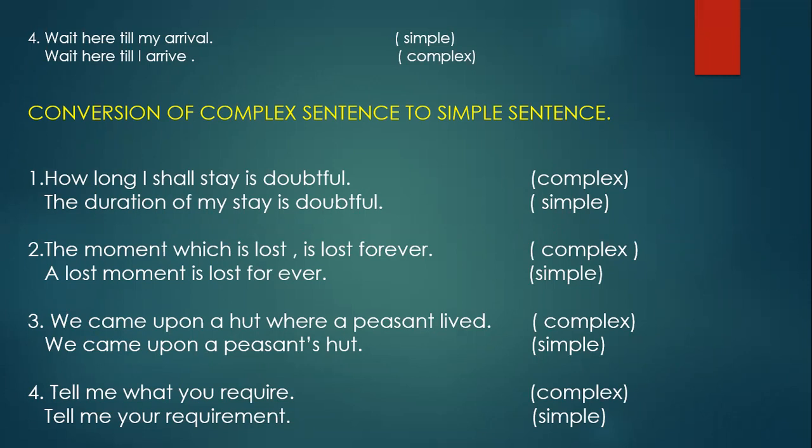If you take "till I arrive," it cannot stand on its own. The meaning will not be complete. So that is a subordinate clause. One main clause and one subordinate clause make a complex sentence. So that's why that sentence became a complex sentence.